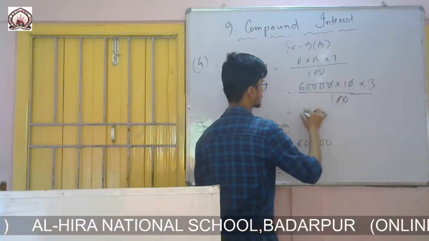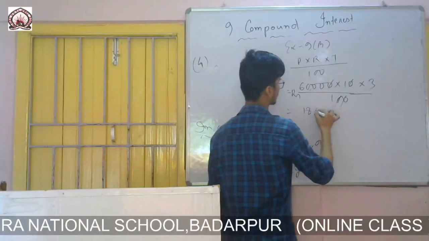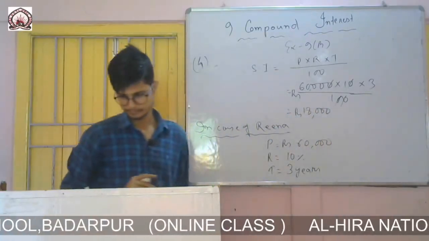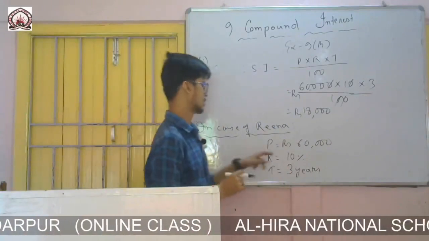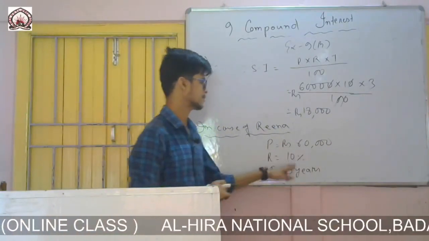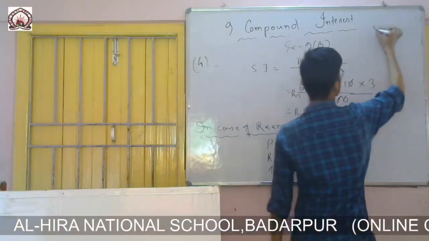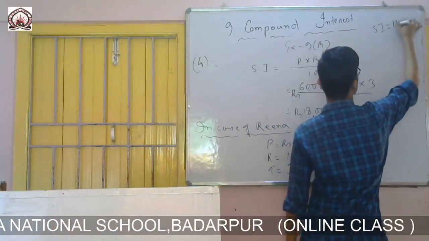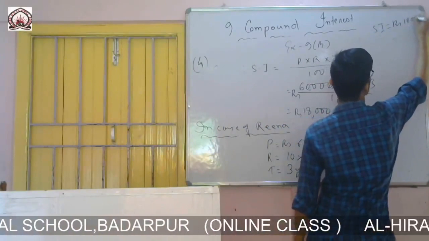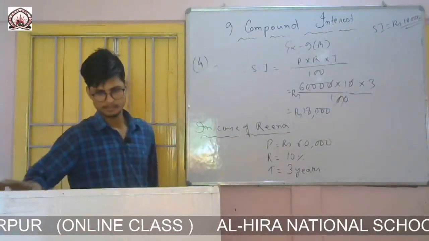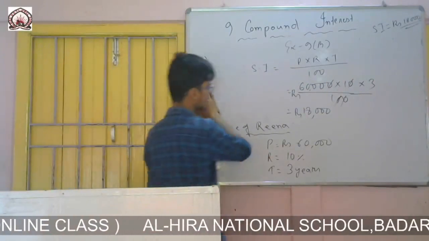So 6 into 3 is 18 and 3 zeros, that means 18,000. So simple interest on rupees 60,000 at a rate of 10% for 3 years is 18,000. So we got SI 18,000. Now I will calculate it for Ruchira.